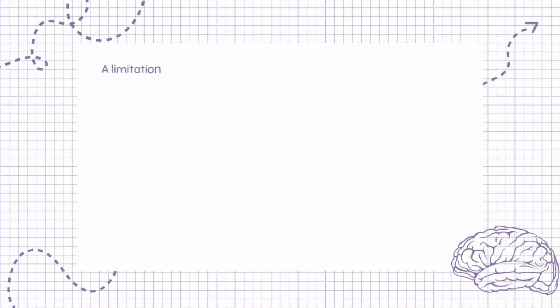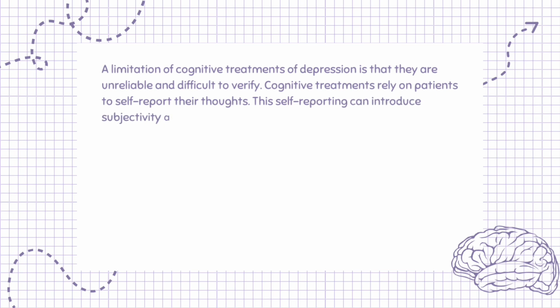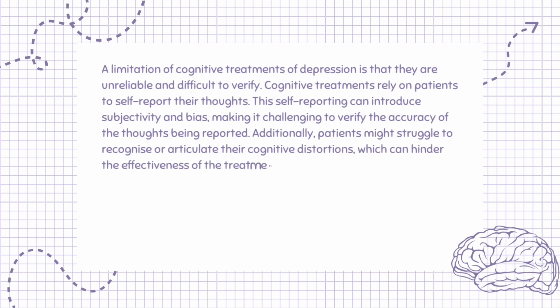A limitation of cognitive treatments of depression is that they are unreliable and difficult to verify. Cognitive treatments rely on patients to self-report their thoughts. This self-reporting can introduce subjectivity and bias, making it challenging to verify the accuracy of the thoughts being reported. Additionally, patients might struggle to recognize or articulate their cognitive distortions, which can hinder the effectiveness of the treatment.